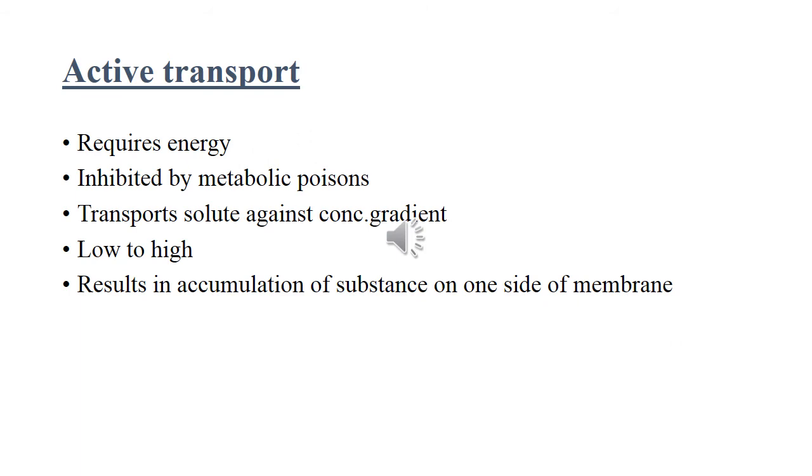Next is active transport, which requires energy and is inhibited by metabolic poisons and transports the solute against the electrochemical gradient, that is from low to higher concentration, and finally results in accumulation of the substance on one side of the membrane. Active transport requires energy, which is inhibited by metabolic poisons, and transports the solute from low to high concentration. This active transport may be primary or secondary depending on the source of the driving force.